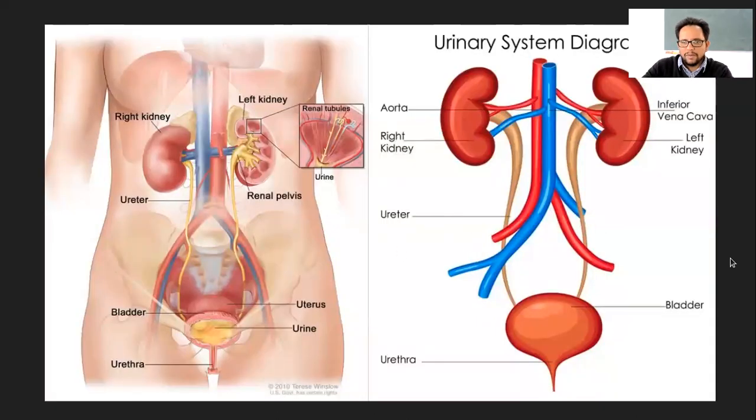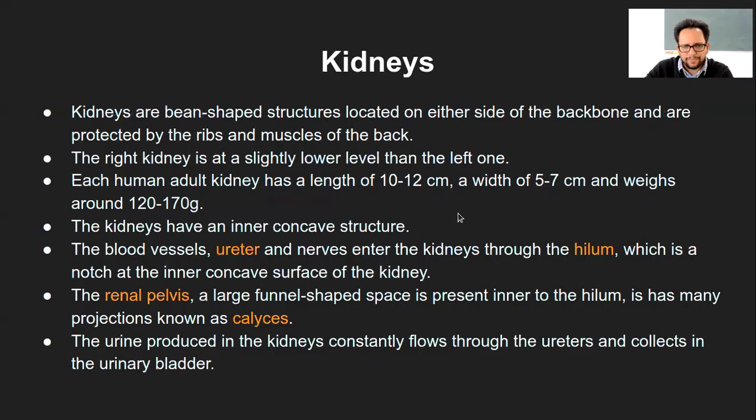Okay, now we will look at the structure of the whole urinary system. The basic facts you know very well. Kidneys are bean shaped, located on either side of the backbone and protected by the ribs.